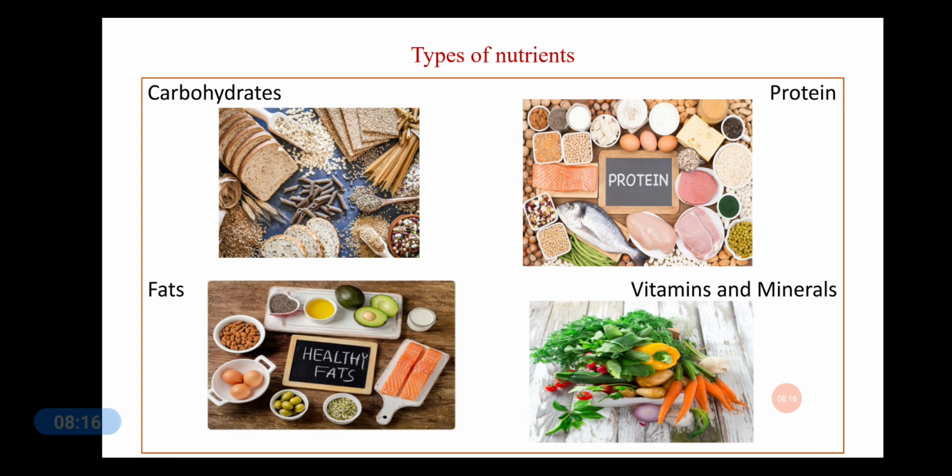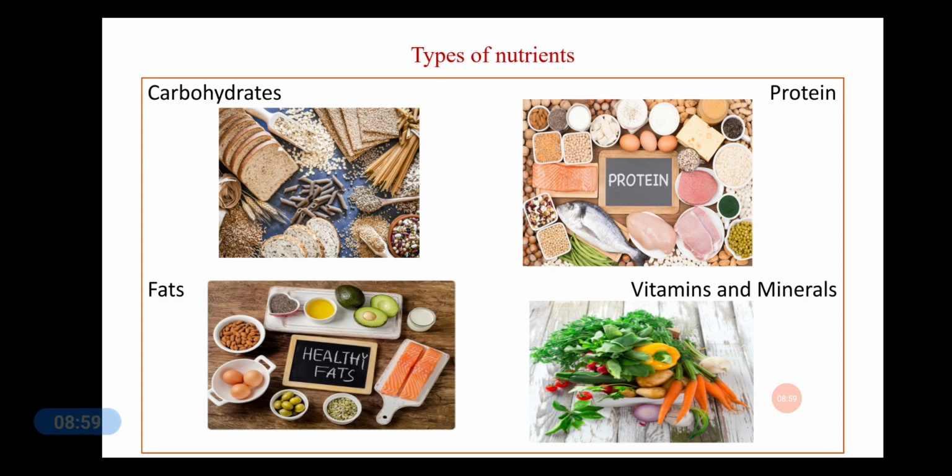Now, nutrition is the process in which all organisms obtain food and convert it into simple substances. For example, the bread that you're eating or the protein or the fats or vitamins and minerals that you're eating are present in the form of a complex substance. But our body cannot take this food in a complex form. So it has to be converted into simpler forms. Then only will the cells of our body be able to absorb it and utilize it.